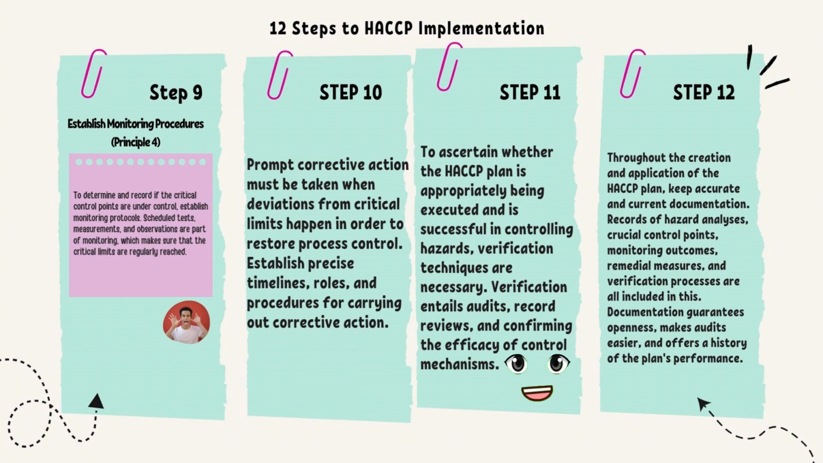After that, for step number 11, to ascertain whether the hazard plan is appropriately being executed and is successful in controlling hazards, verification techniques are necessary. Verification entails audits, record reviews, and confirming the efficacy of control mechanisms. And for the last step, step number 12, throughout the creation and application of the hazard plan, keep accurate and current documentation. Records of hazard analysis, critical control points, monitoring outcomes, remedial measures, and verification processes are all included in this. Documentation guarantees openness, makes audits easier, and offers a history of the plan's performance.